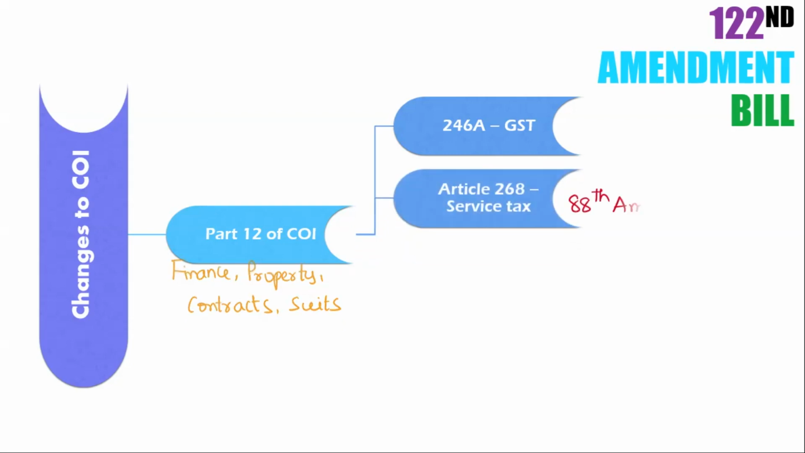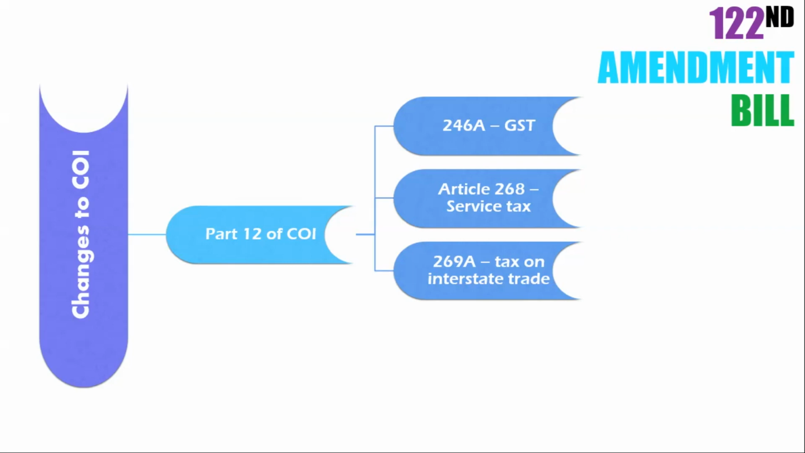And there was an Article 268, which was inserted into the Constitution by the 88th Amendment Act 2003, which dealt with the service tax levied by the Union and collected and appropriated by the Union and the states. That article was omitted from the Constitution. Another new article, 269A, was introduced into the Constitution, which deals with the imposition and collection of goods and service tax in the course of interstate trade or commerce. A new article, 279A, was introduced, which deals with the Goods and Services Tax Council.